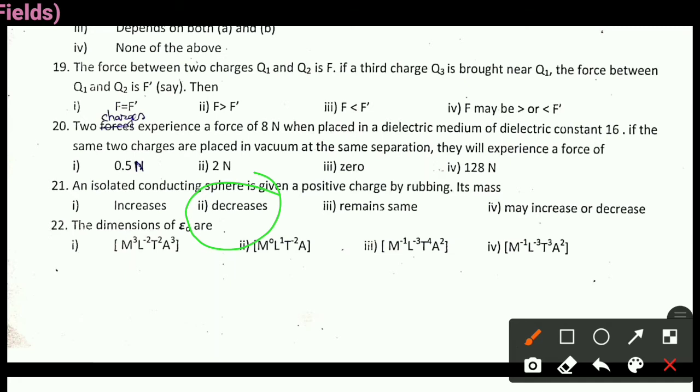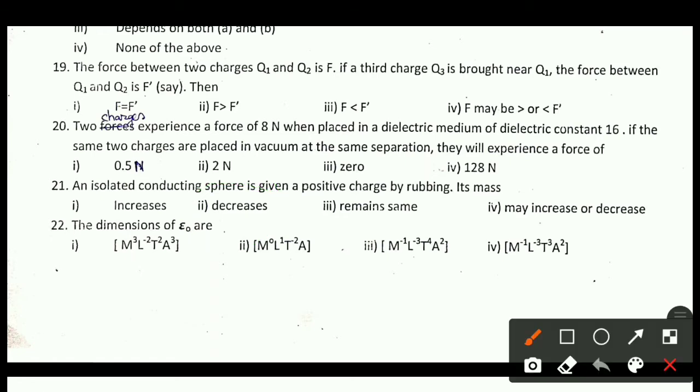Because loss of electron means decrease in mass, as electron contains mass which is 9.1 into 10 to the power minus 31. Positively charged body means it loses an electron, it means loses mass.